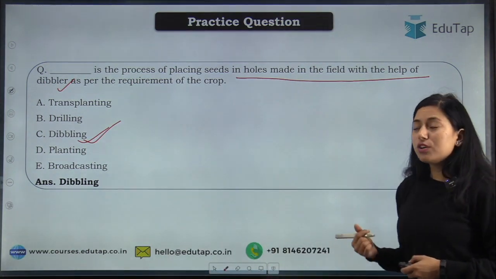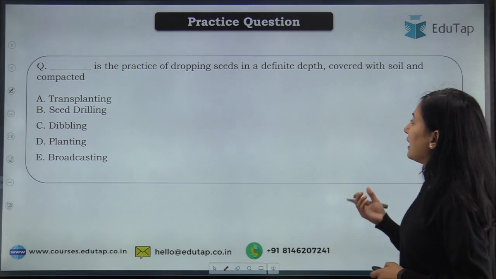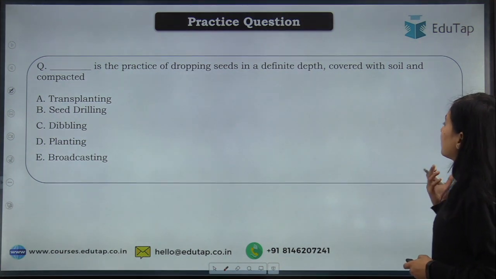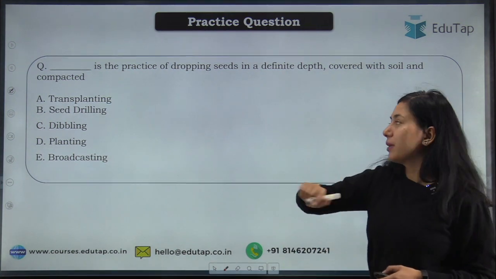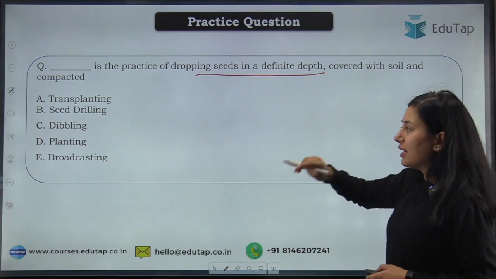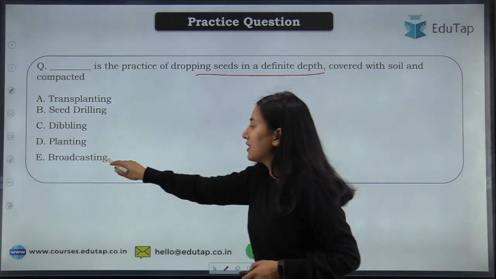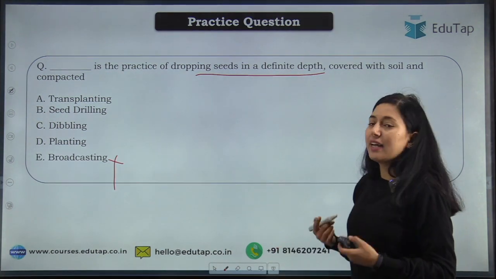Okay, now moving on to the next, dash is the practice of dropping seeds in a definite depth covered with soil and compacted. Now here you will say, ma'am, here also we are keeping the seed at definite depth, okay, but the answer for this question will not be broadcasting. Now let's see whether it will be dibbling or whether it will be anything else.